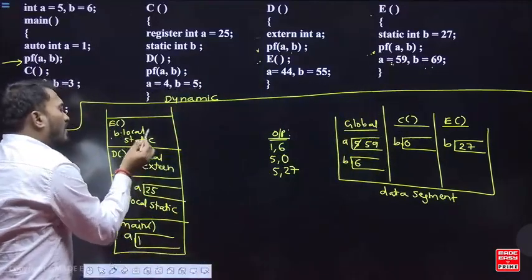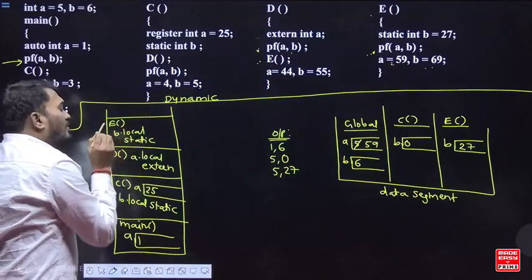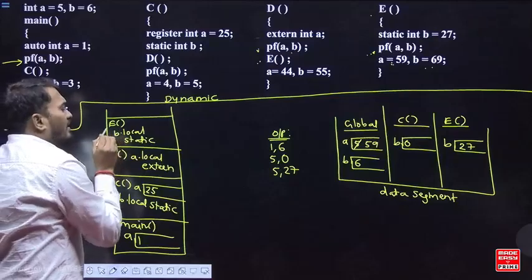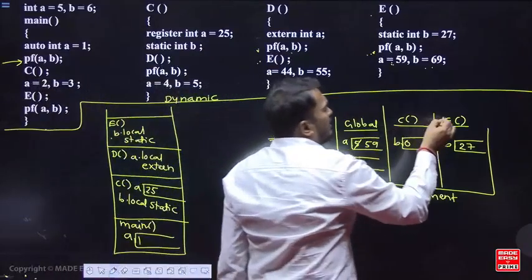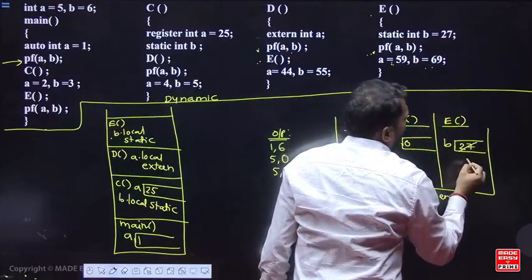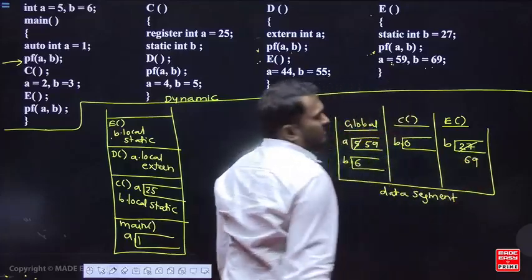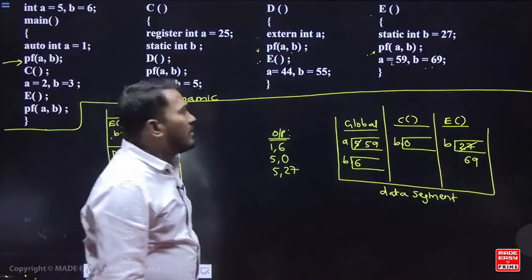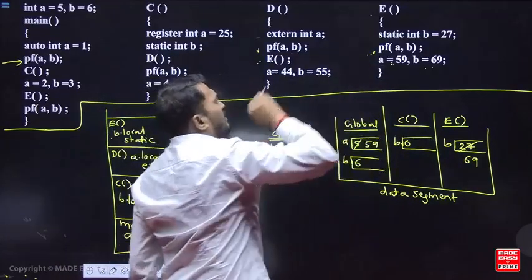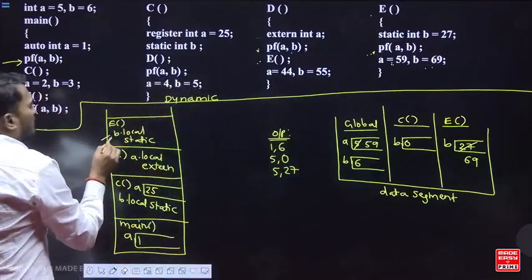So B is local and static. Where is the memory available? In the data segment. E का data segment में B का value will change to 69. Okay, right. So now the function is completed, so that is deleted from the stack.